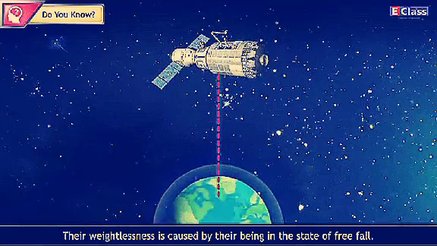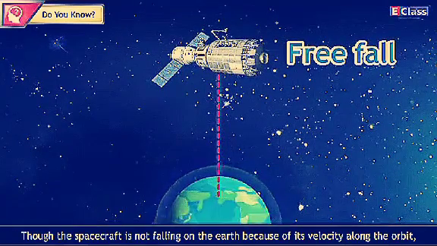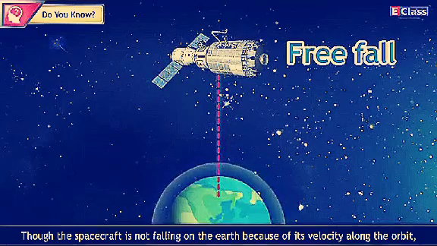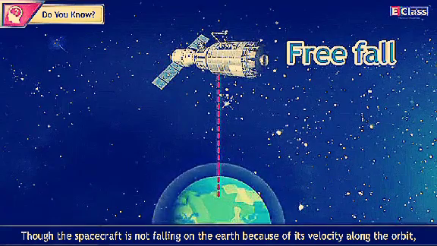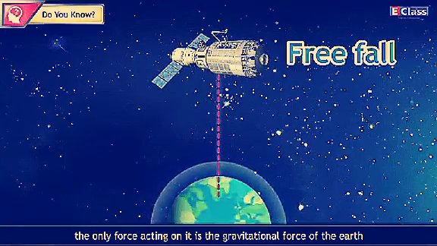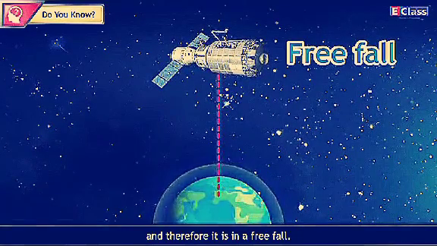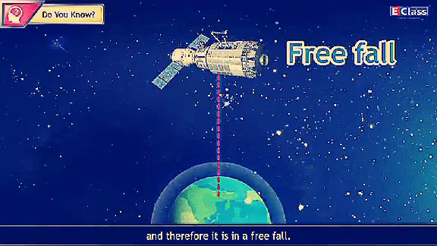Their weightlessness is caused by their being in the state of free fall. Though the spacecraft is not falling on the Earth, because of its velocity along the orbit, the only force acting on it is the gravitational force of the Earth, and therefore it is in a free fall.